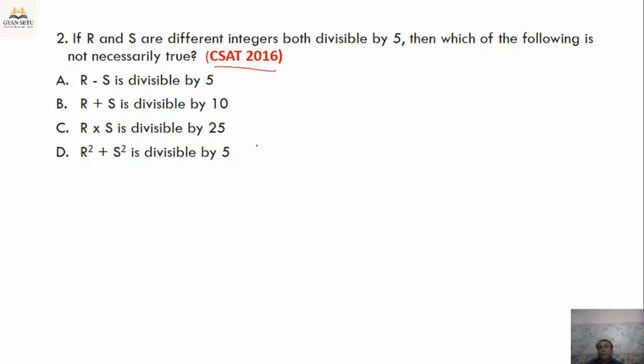Now to solve this question, let's randomly take two numbers which are divisible by 5. Let's take 20 and 15. Now, R minus S is divisible by 5: 20 minus 15 makes 5, and it is divisible by 5. So the first statement is true. Second, 20 plus 15 will make 35, but this is not divisible by 10. So this is not necessarily true.